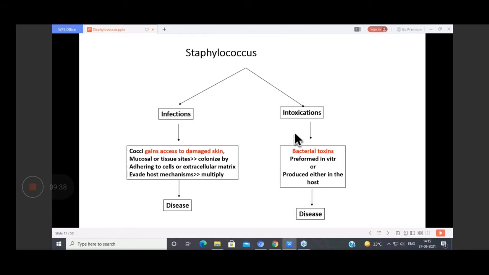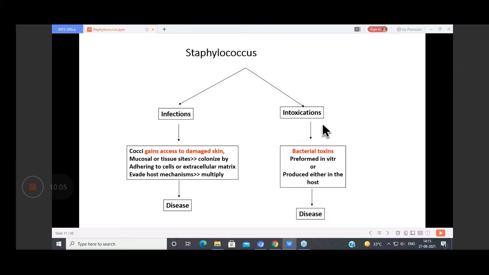So how does Staphylococcus cause disease? The bacteria gain access to damaged skin, and through your mucosa or tissue sites, they colonize the area, adhere, and enter through the extracellular matrix, evade your host mechanisms, multiply, and cause a disease.